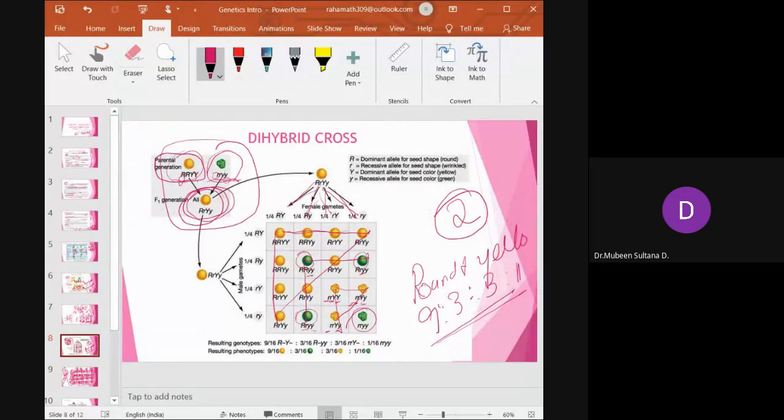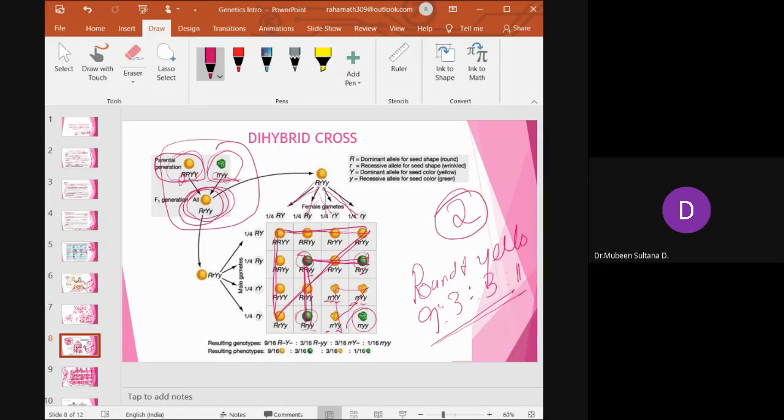And to identify the ratio 9 is to 3 is to 3 is to 1, whether you have done it correctly or not, use the simple triangle 1, 2, 3. They are 9, tall and round. Second triangle, open triangle, you can see round and green.